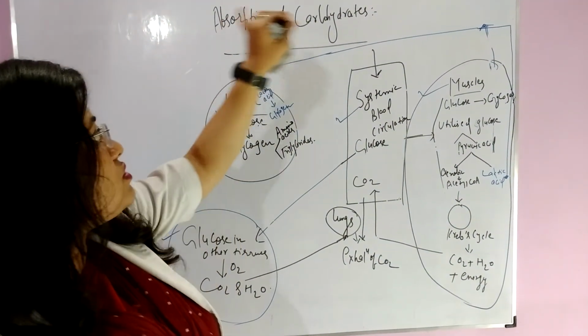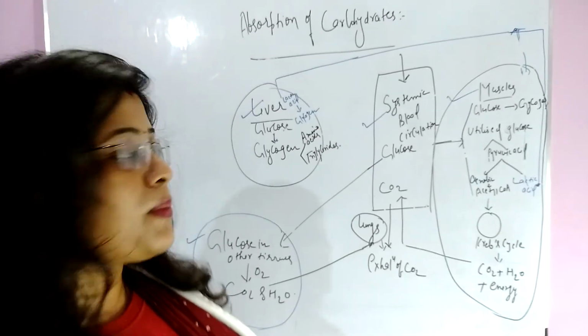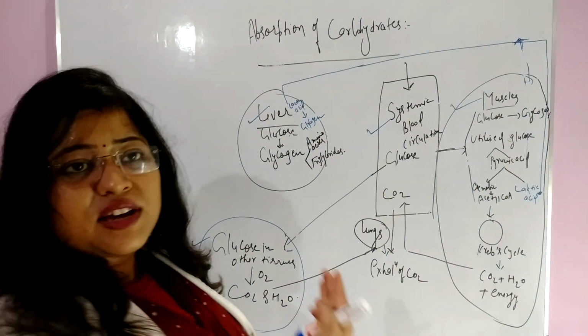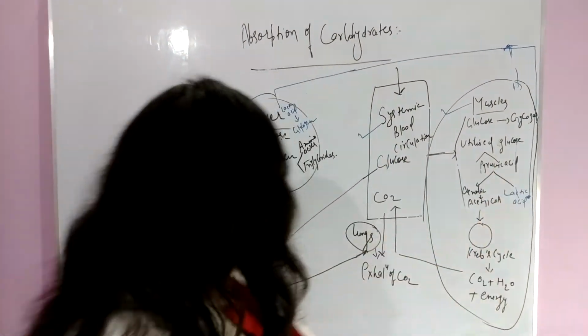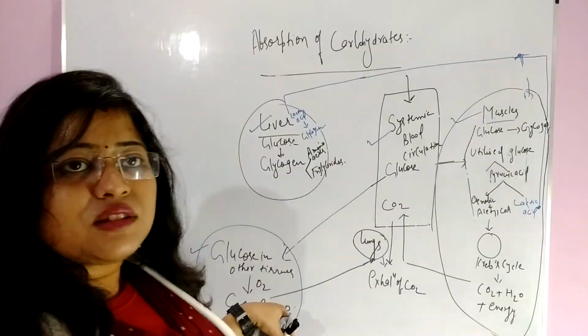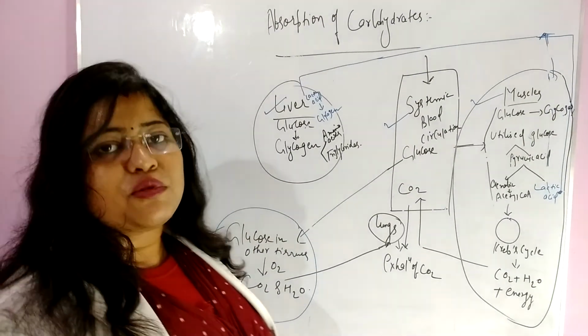So this is about absorption of carbohydrates. You can see it: liver, systemic blood circulation, blood, muscles, and glucose in other tissues. So this is all about the absorption of carbohydrates.